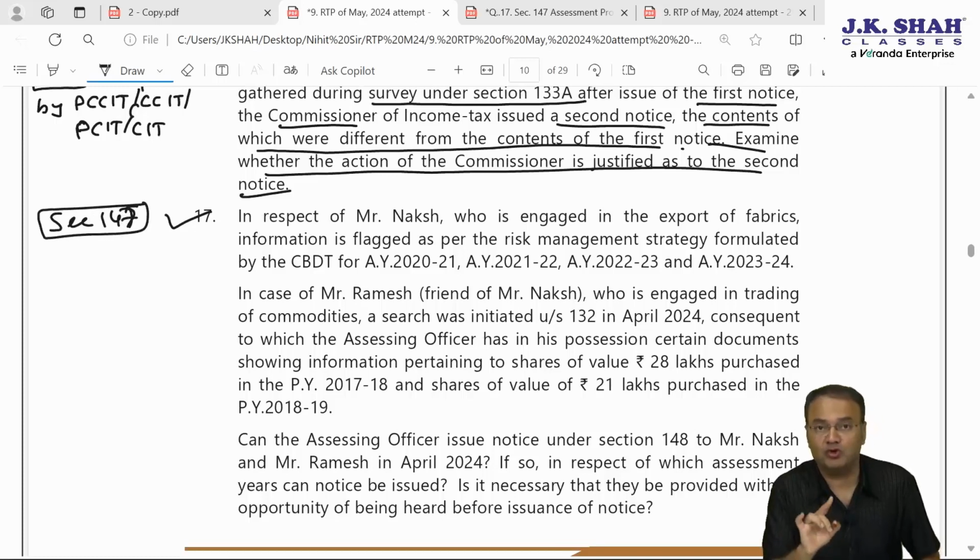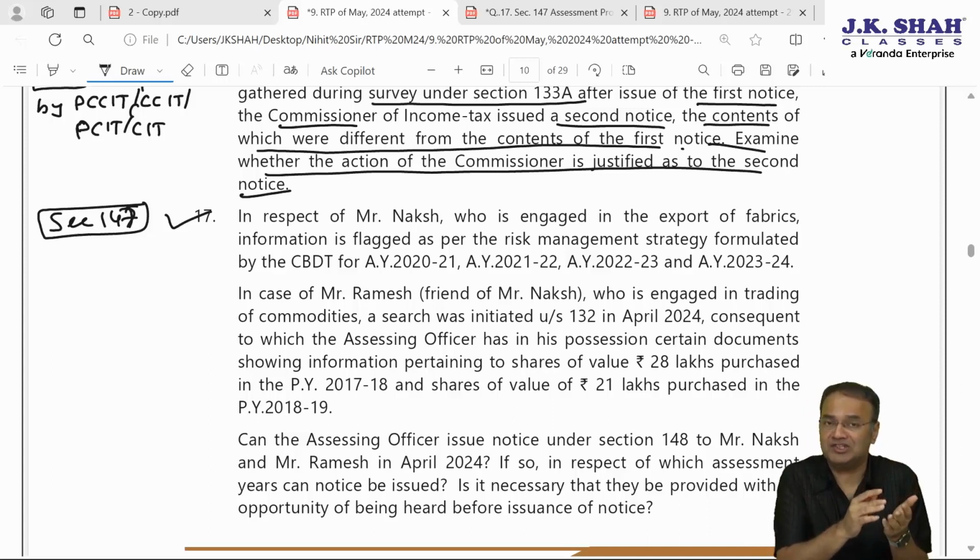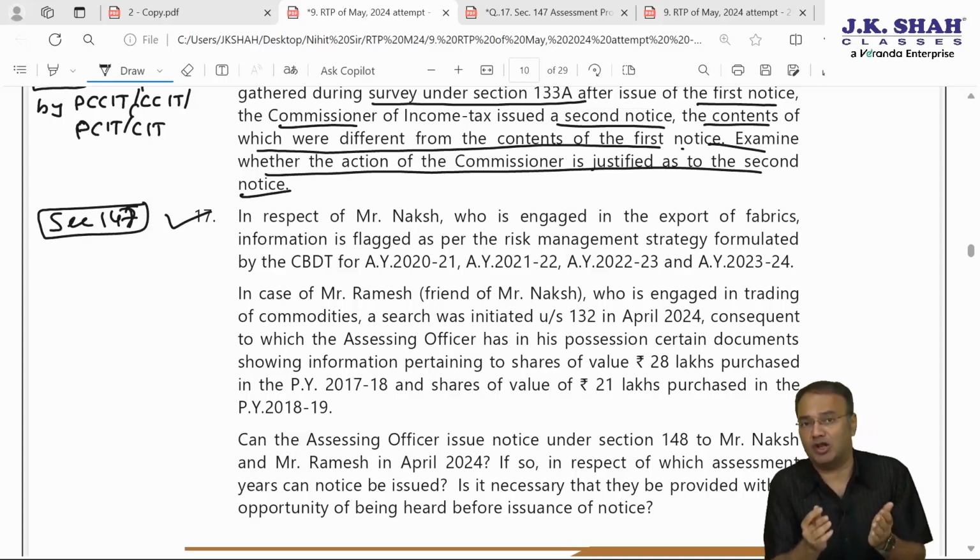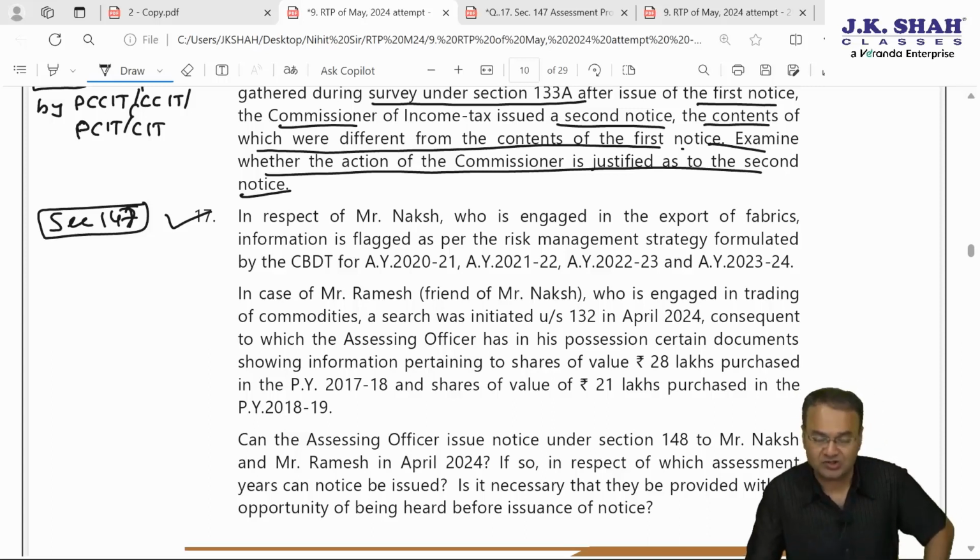Institute has given story of two people, two friends. In one person's case, there is a search conducted and accordingly case is to be reopened. Let's try to understand whether notice under section 148 is valid or not. That is the question. In respect of Mr. Naksh, first paragraph running into 3 lines talks about Naksh, who is engaged in the export of fabrics.